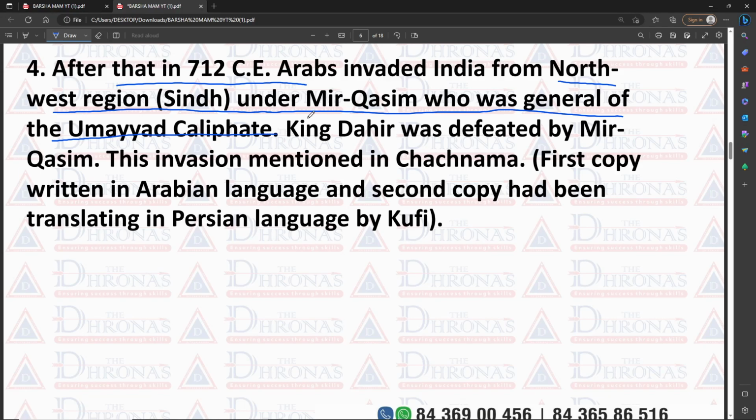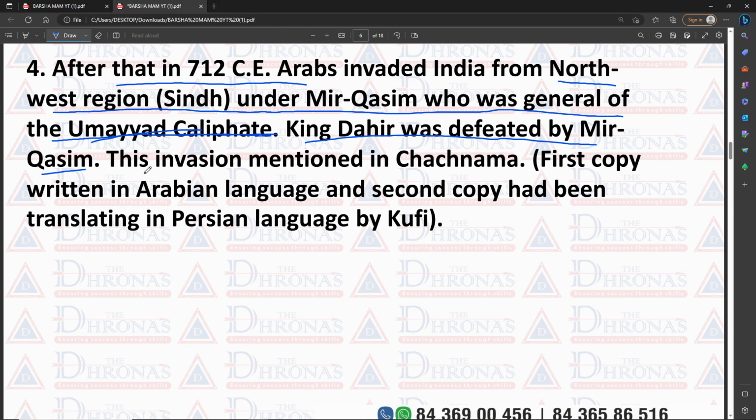Why do I say this? Because by this path all foreign invaders came to India, and like the others, the Arabs also came to India by this path. This is the northwest region of Sindh, under Muhammad bin Qasim. Qasim was the general of the Umayyad Caliphate. He defeated King Dahir.